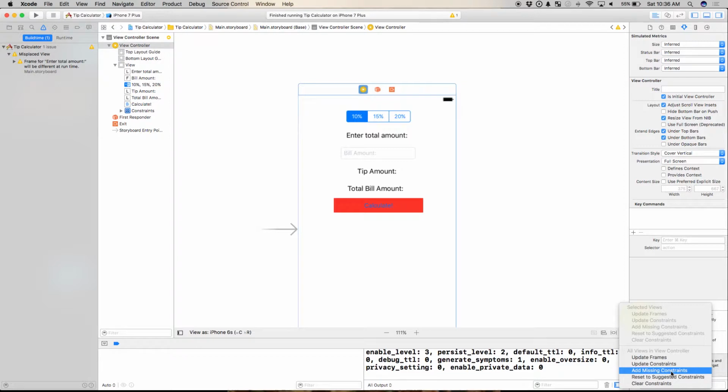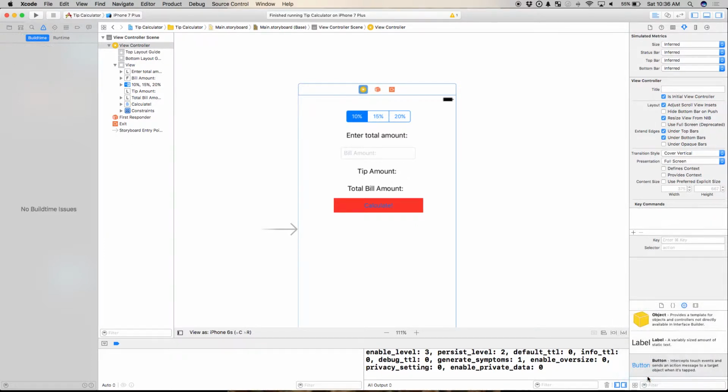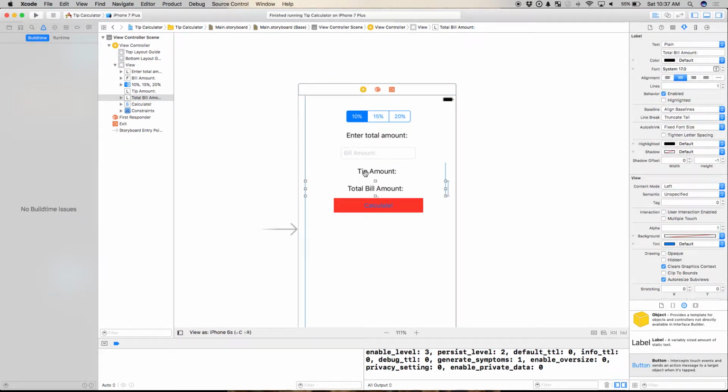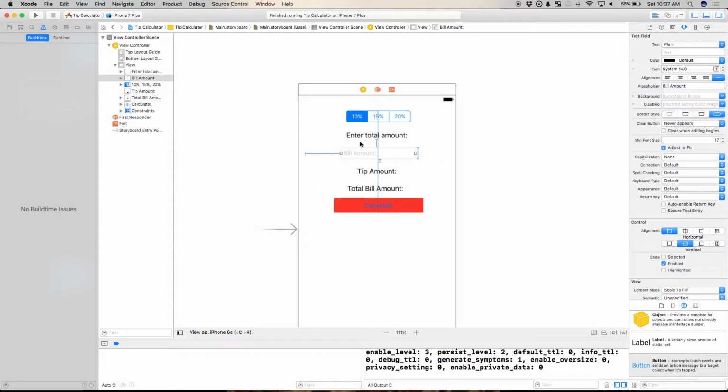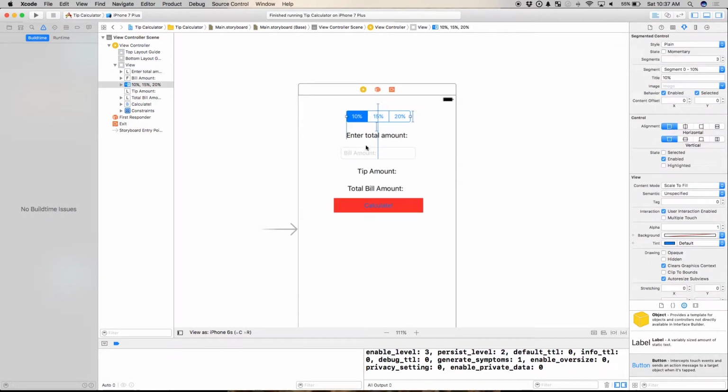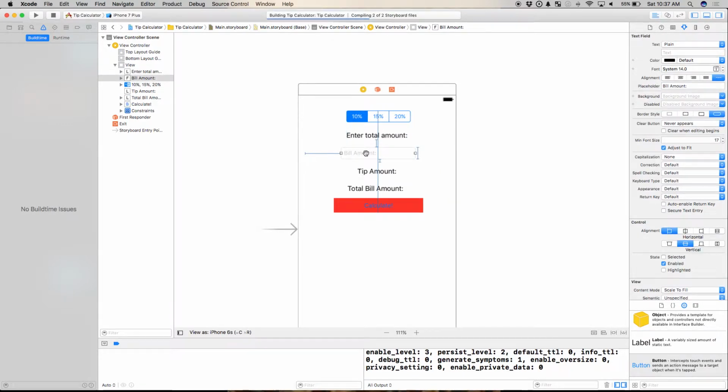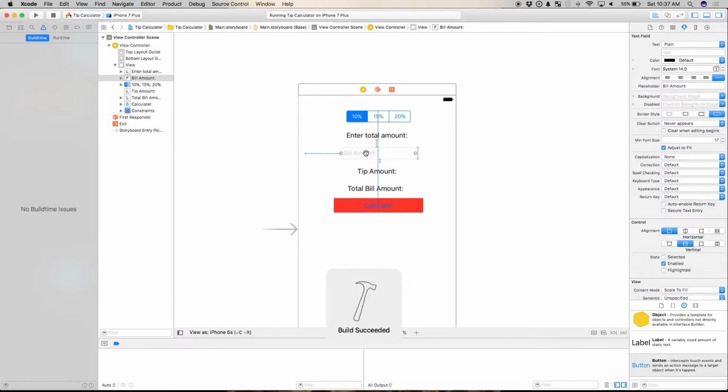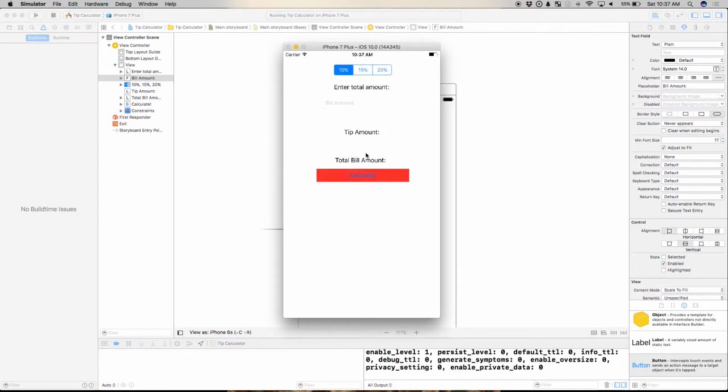Cool. Fine by me. So I clicked on, again, the triangle-shaped TIE fighter right here. I can go to Reset to Suggested Constraints. Okay? And now if I click on any of these guys, look, they all have these little blue lines that suggest constraints. Auto layout has done the work for me. If I build it now, it should look about the same. No guarantees. Auto layout is 100% accurate 70% of the time. Okay, so it looks pretty good now.